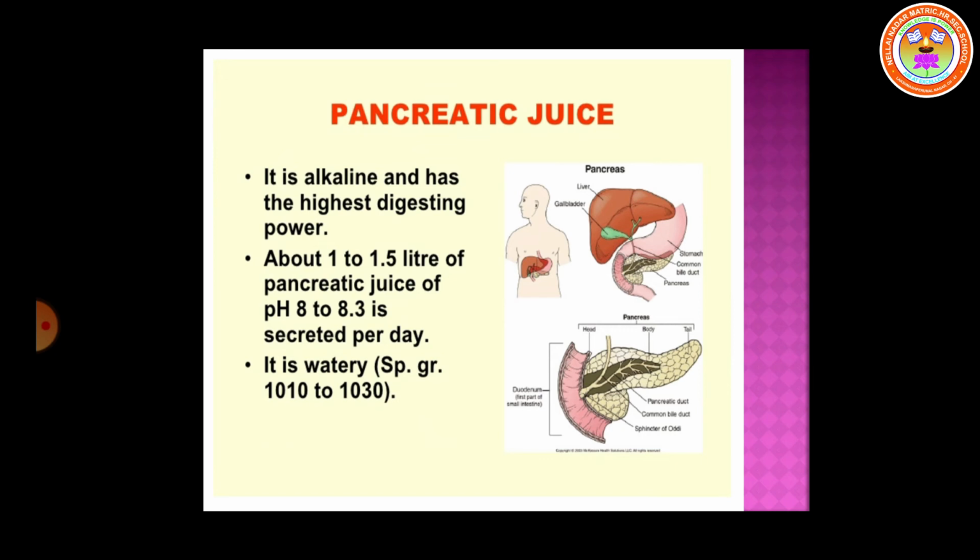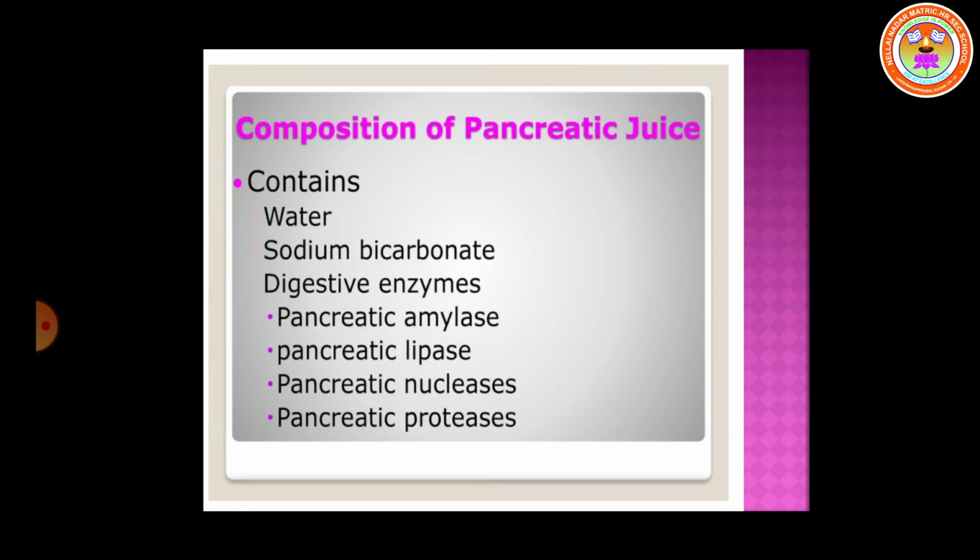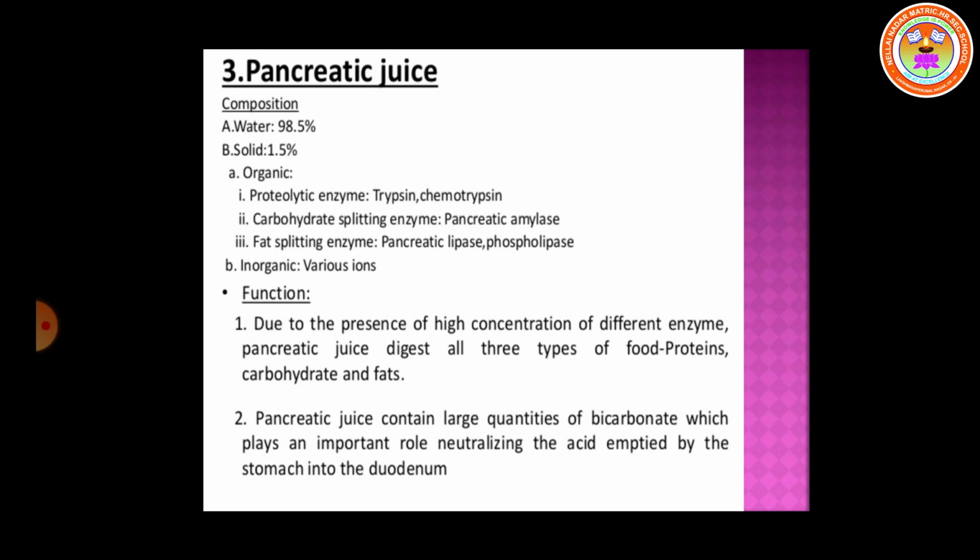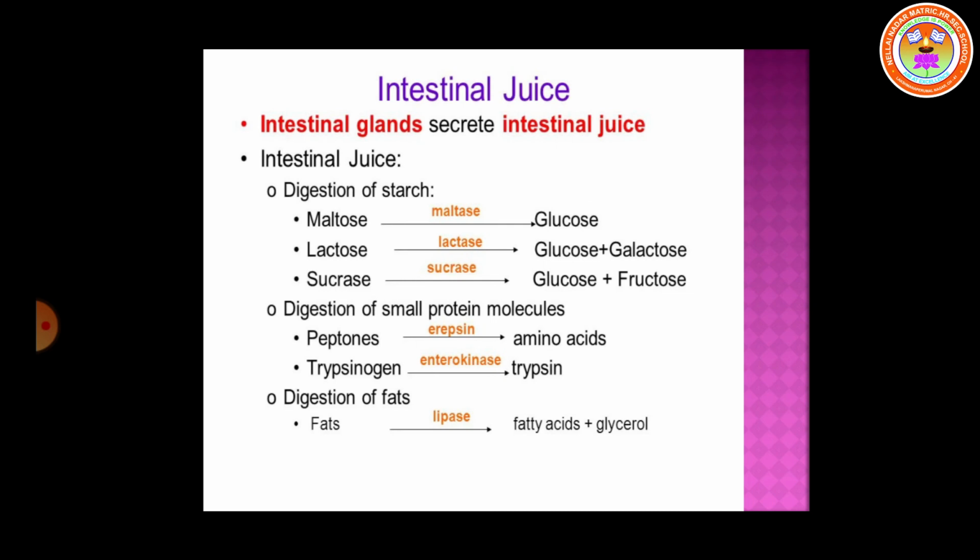Again, the liver contains the bile salts used for emulsification of fat. Now, the intestinal glands secrete intestinal juice called succus entericus, which contains enzymes like maltase, lactase, sucrase and lipase, which act in an alkaline medium. The four enzymes in the intestinal juice are maltase, lactase, sucrase and lipase.